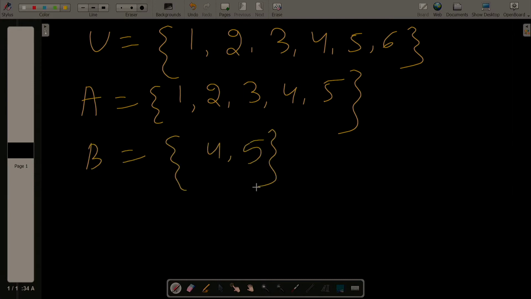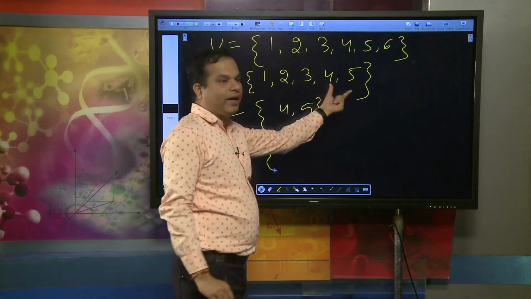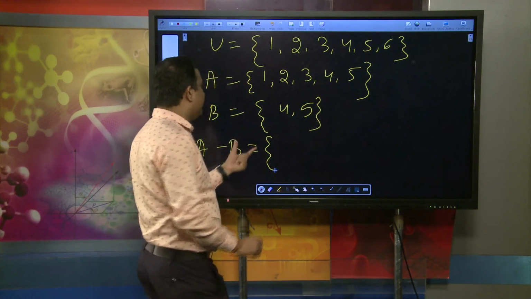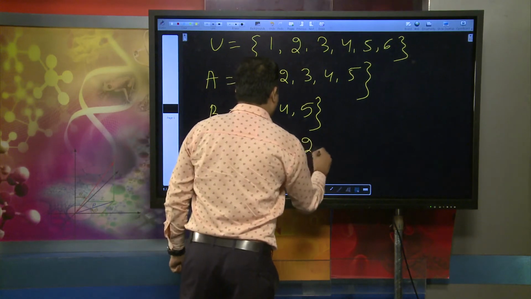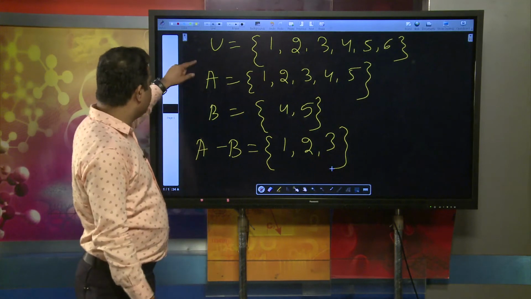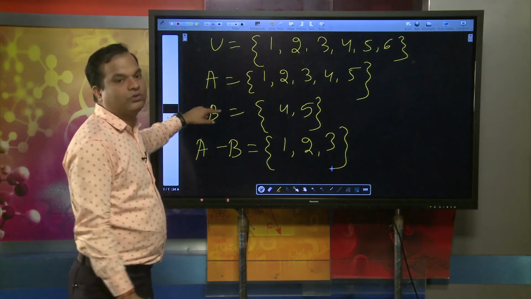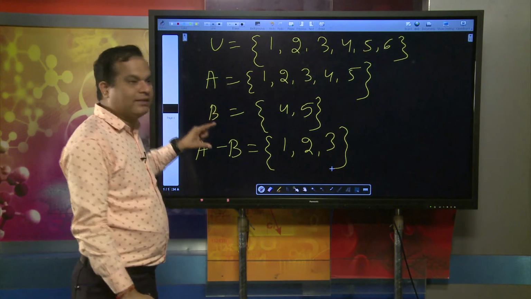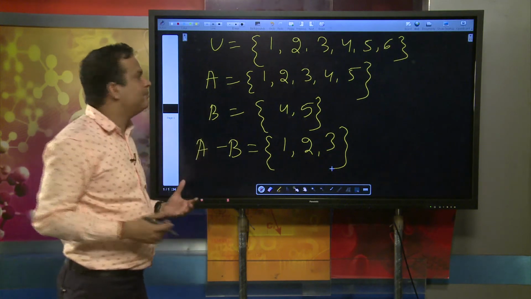What will be A difference B? A difference B means 1, 2, 3, 4, 5 minus 4, 5. So we will not take 4, 5. So A difference B will be 1, 2, 3. That means those elements belong to A but do not belong to B. That will be A minus B, or we can say A difference B.